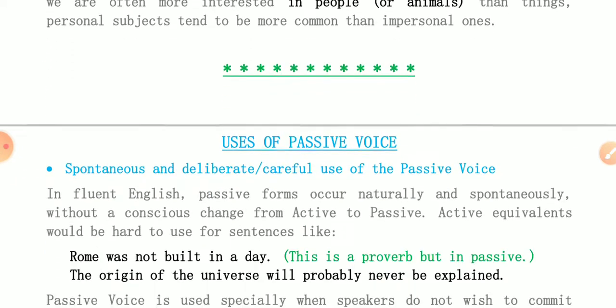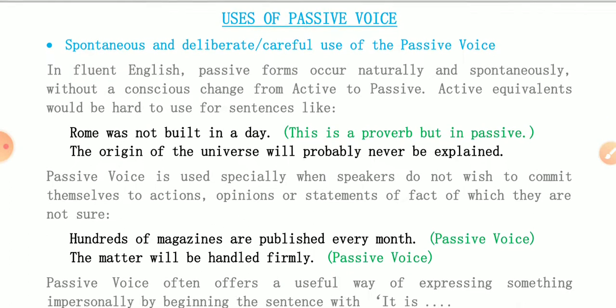Okay, the next thing according to our syllabus: uses of passive voice, means where and how we should use it. First is spontaneous and deliberate. Deliberate means careful use of the passive voice. In fluent English, passive forms occur naturally and spontaneously without a conscious change from active to passive. Active equivalents would be hard to use for sentences like Rome was not built in a day.